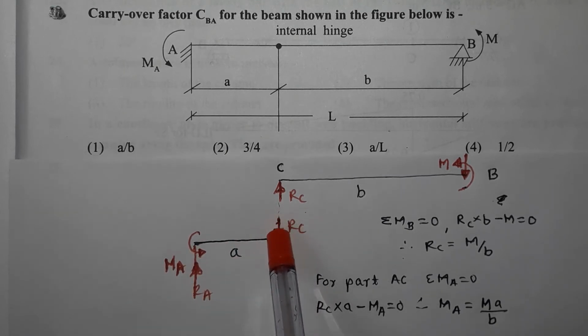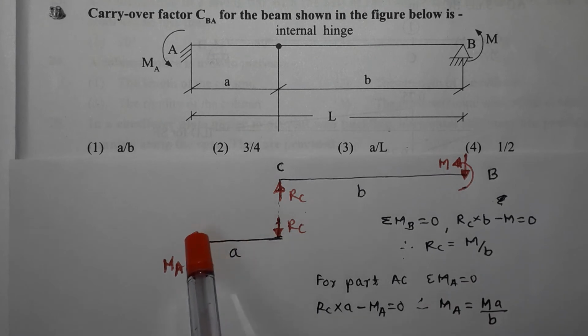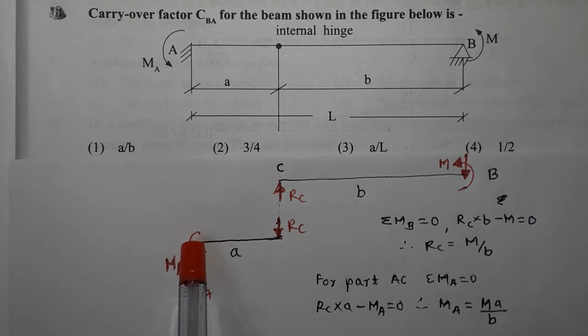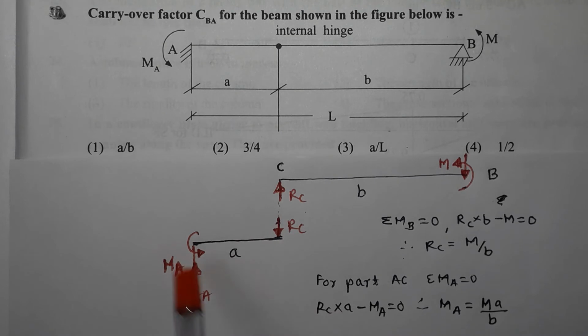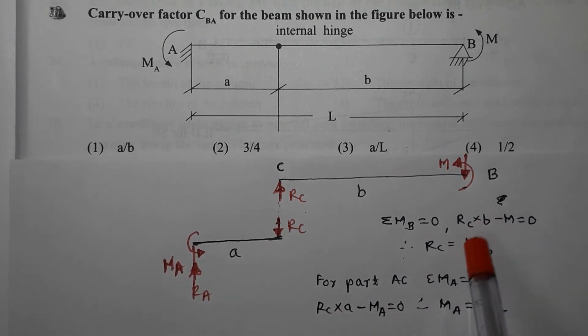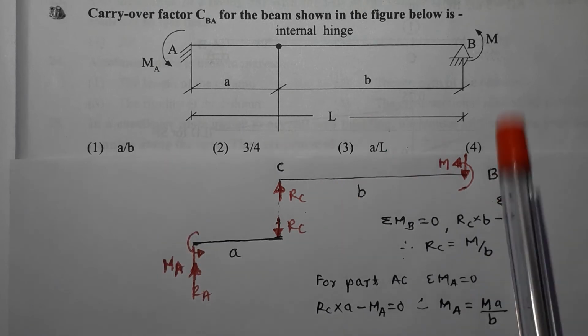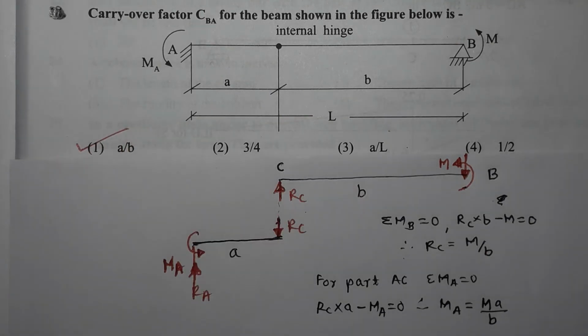So I have shown RC, I have shown the fixed end moment at A, and the reaction at A acting in the upward direction at the support A. Now for part AC, if I use summation of moment about A equal to 0, means if I take moment about A and equate it to 0, RC into A minus MA is equal to 0, and then I substitute the value of RC, which is M upon B. So MA works out to be M into A divided by B, and that is why the carryover factor for this given beam is A by B. Option 1 is the correct option.